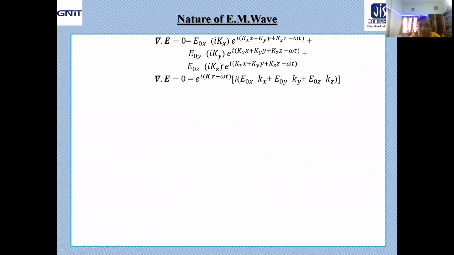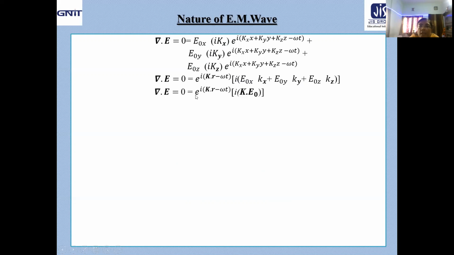That means now we are clubbing or combining them. What about the common factor? This is the common factor. Now we are combining this to get the old form, that is e to the power i(k dot r minus omega t). Now come here. What about the common factor? i is the common factor into (E0x kx plus E0y ky plus E0z kz). So del dot E equal to 0, and finally it takes the form e to the power i(k dot r minus omega t) into i times this factor.